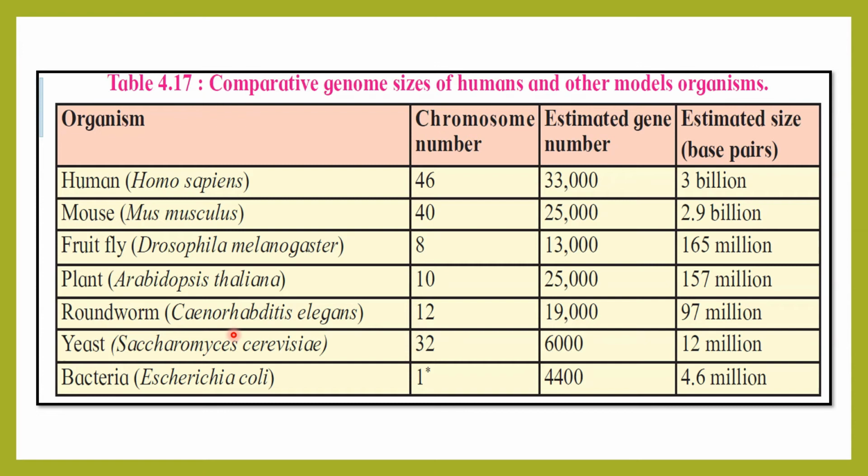Roundworm Caenorhabditis elegans, chromosome number 12, estimated gene number 19,000 and 97 million base pairs. If you talk about yeast, Saccharomyces cerevisiae, chromosome number 32, estimated gene number 6,000, 12 million base pairs. Bacteria, Escherichia coli, chromosome number 1, but the gene number is 44,000 and the base pairs are 4.6 million. So of all these organisms, including the human, Homo sapiens, the entire genome is mapped.